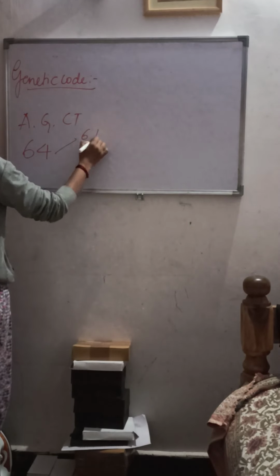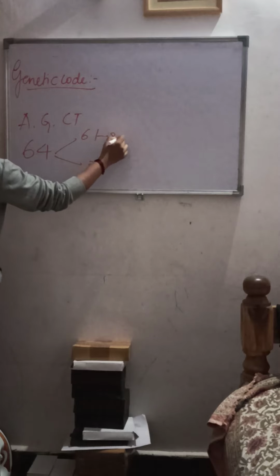So in the 64 triplet codons, you can see this 64 combination is divided into 61 and 3. The 61 codons are called sense codons, and the remaining are called nonsense codons.